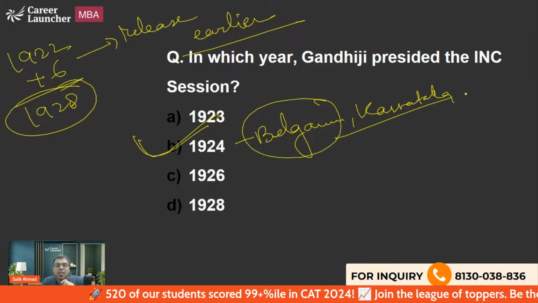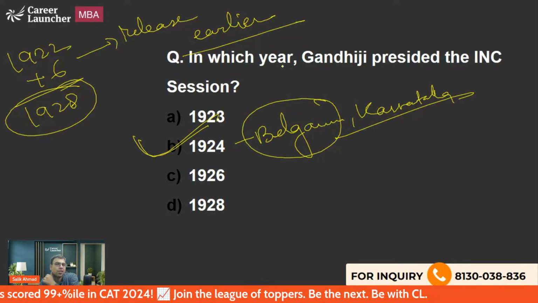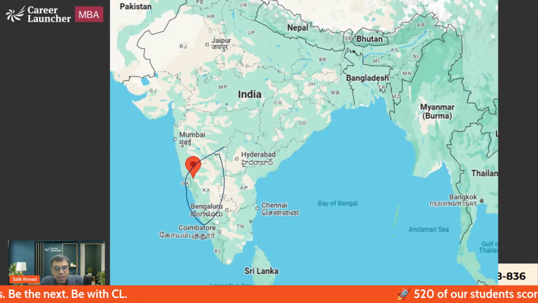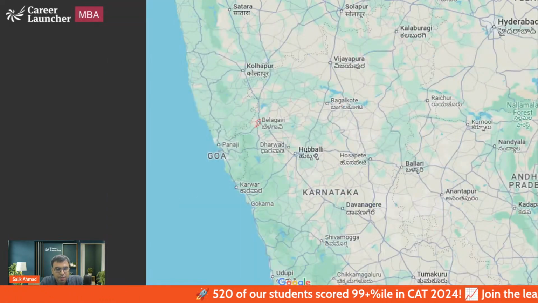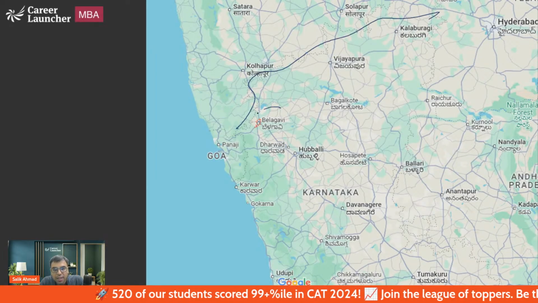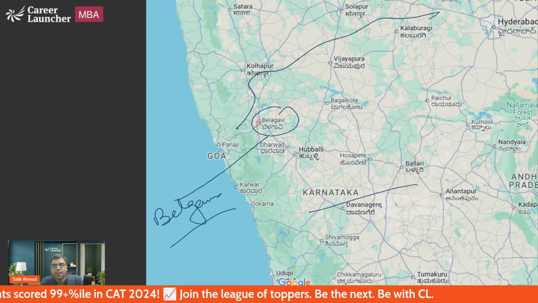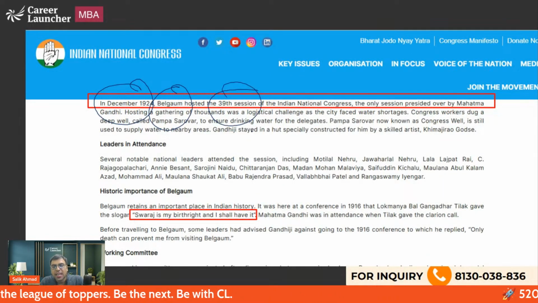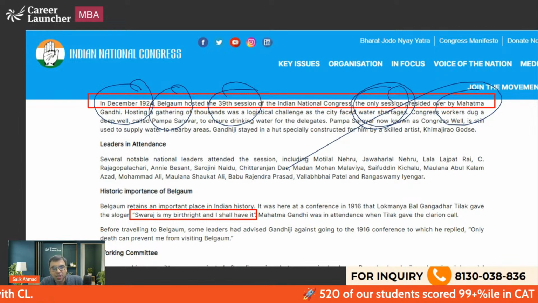And in 1924, in the Belgaum session, this is the only session in which Gandhiji presided. Only once was he the president of the Indian National Congress. So December 1924, Belgaum, Karnataka, is the right answer to this question. Here is Karnataka, and this is Maharashtra, and here you will find Belgaum, the bordering area. This is Belgavi or Belgaum in Karnataka. December 1924 Belgaum hosted the 39th session of the Indian National Congress, the only session where Gandhiji presided.